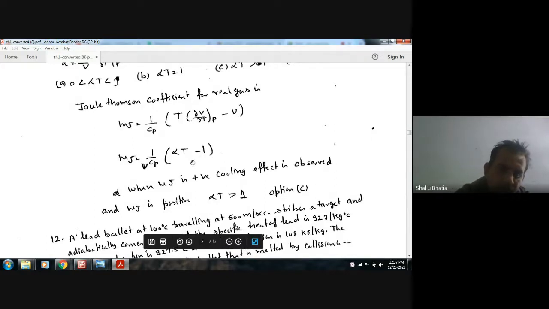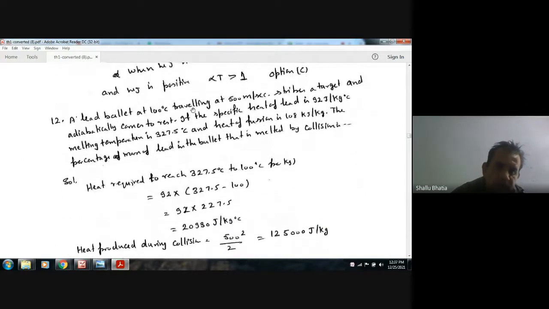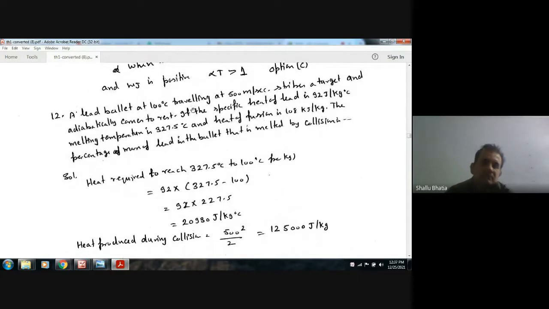Or alpha T should be greater than 1. Okay, so the answer is T. Okay, next. A lead bullet at 100 degrees Celsius traveling at 500 meters per second strikes a target and automatically